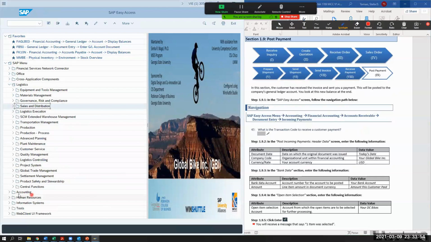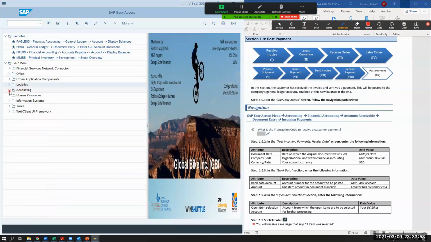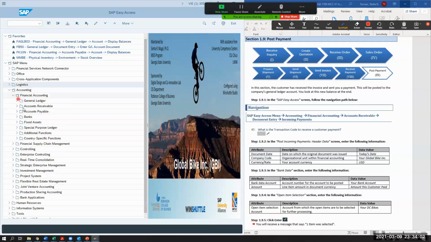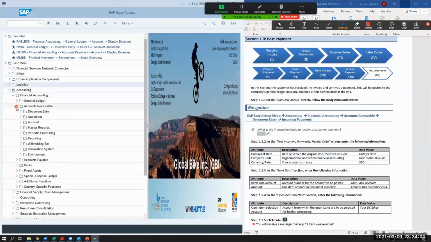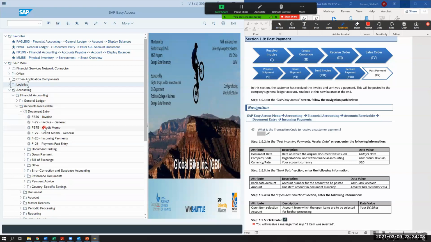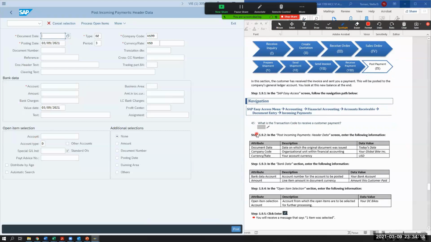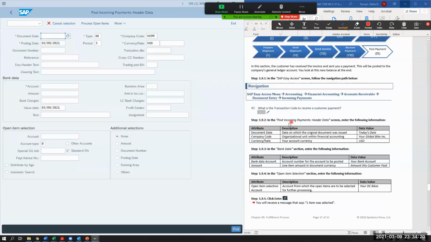So we're in accounting here at the bottom, okay? And so in accounting, we're going to go financial accounting, accounts receivable, and then document entry, and then incoming payments. F-28. So now we're going to get some payment. And so step 1.92, you have to post it.